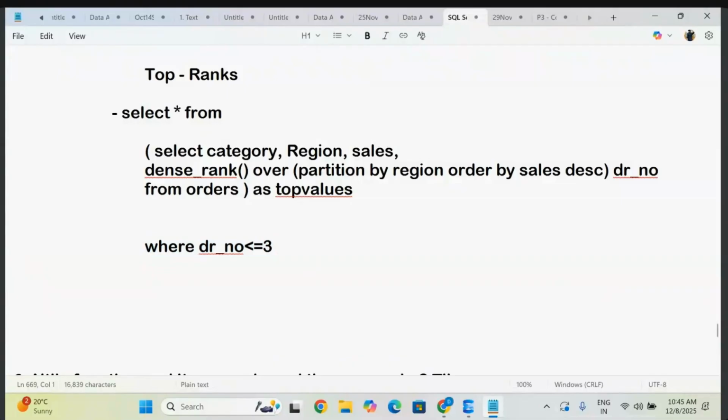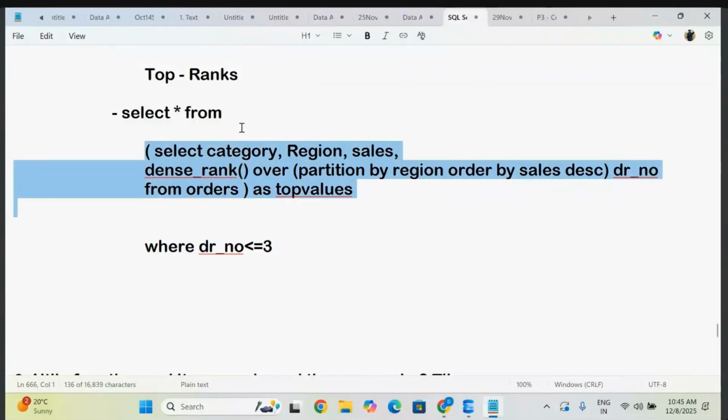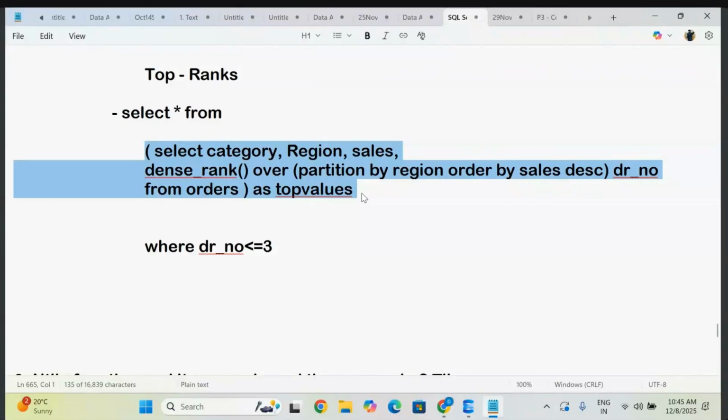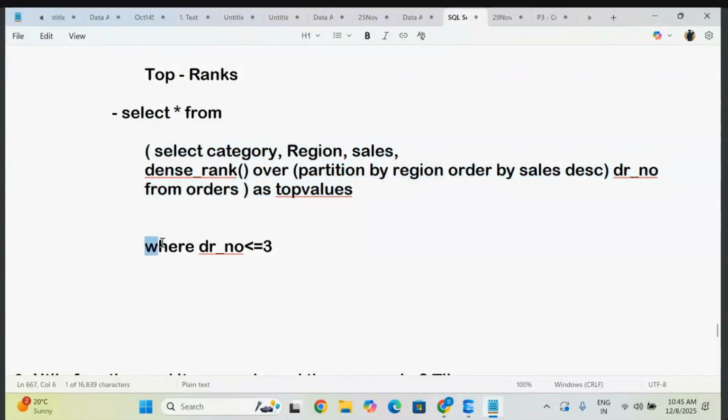So there is already a subquery over there, a query inside the query. The entire thing I'm going to make the temporary table and pick all the values: select star from this table. Now this is your table. And from this table, I provide a where condition: this alias name, this number less than or equal to 3, which means you are getting the top 3. So this is how you get it.